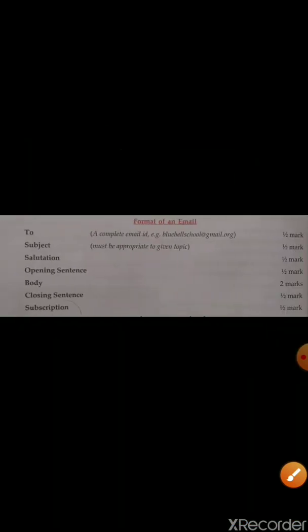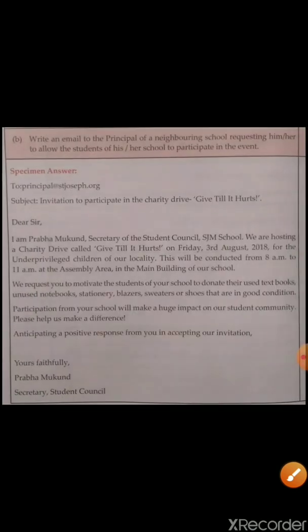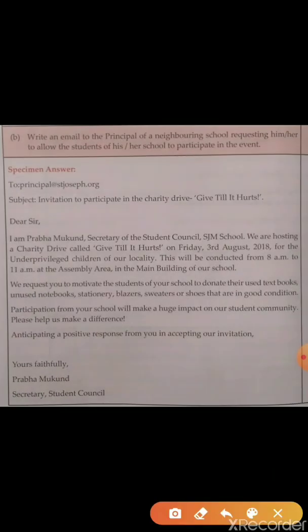Second thing is the subject. It must be very brief and it must be appropriate to the given topic. Based on the question, we must write a very brief subject. Don't write a long sentence. It must be very brief and short.